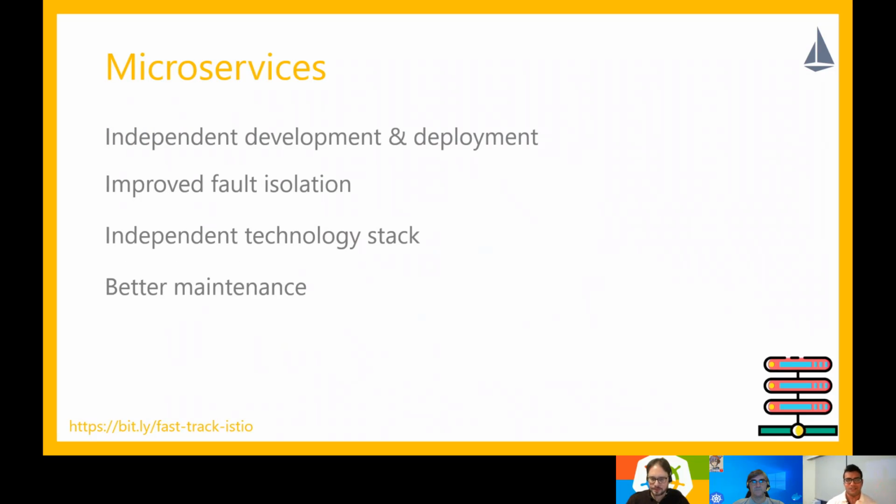So let's start with discussing microservices. I'm pretty sure that it's not a new term to most people, but just to recap, I will cover a few basic tenets of microservices. Microservices are very small units of service that you can independently develop and deploy. More specifically, a service is developed and owned by a particular team, which owns its development and deployment.